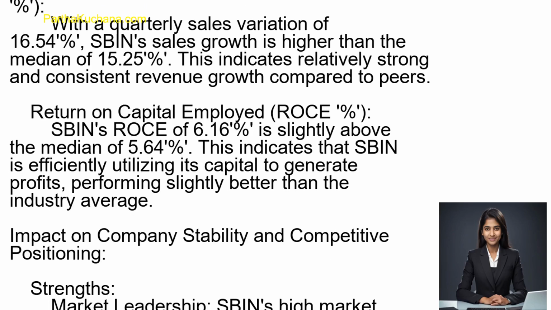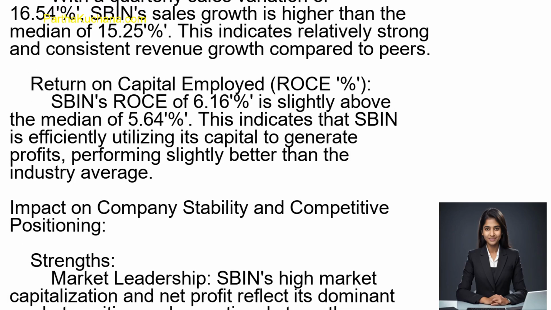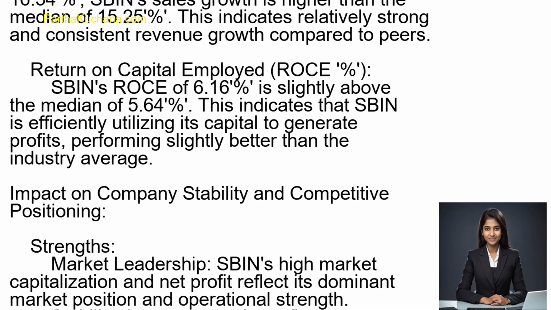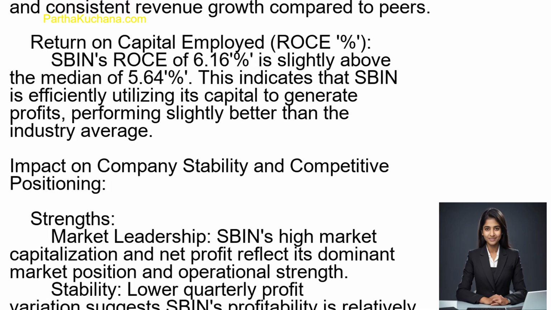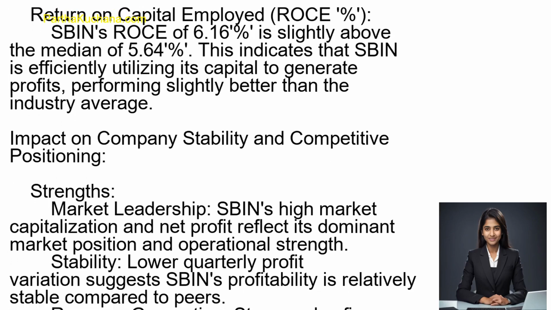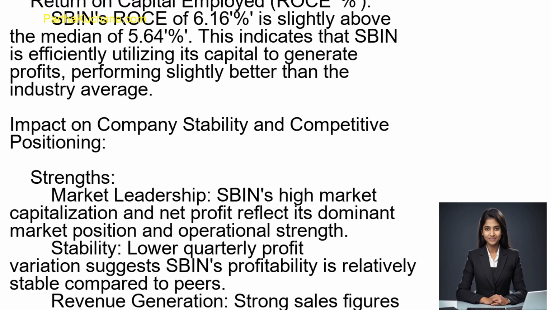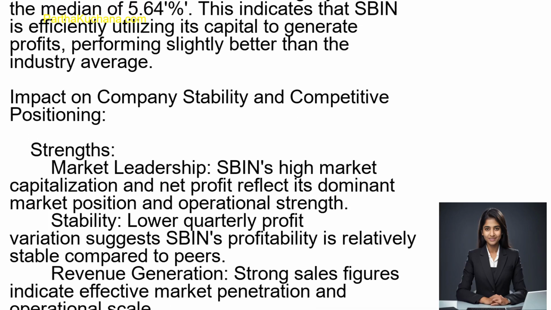Dividend yield, dividend %. SBIN's dividend yield of 1.69% is on the lower end compared to peers, with the median being 1.88%. This suggests that SBIN prioritizes reinvesting profits into growth rather than distributing them to shareholders. Lower dividend yield could be a result of high stock price or a strategic focus on capital expansion.